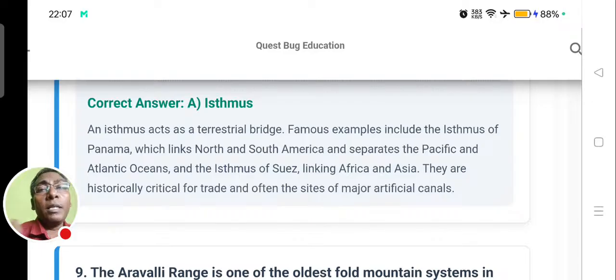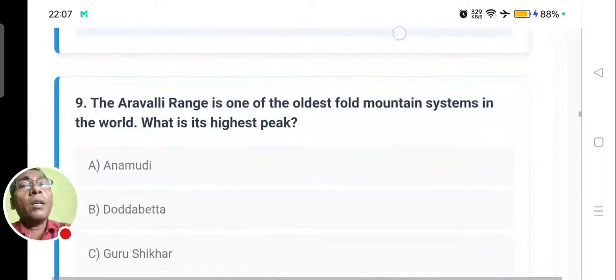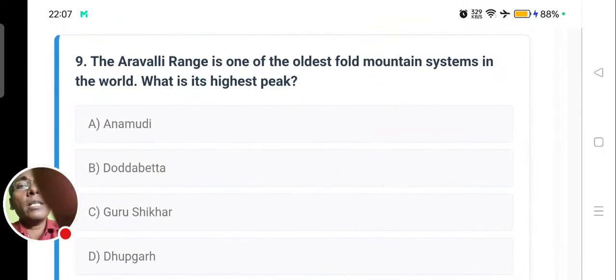It divides the water bodies of the Atlantic Ocean and the Pacific Ocean. Next question, let's move to the next question.